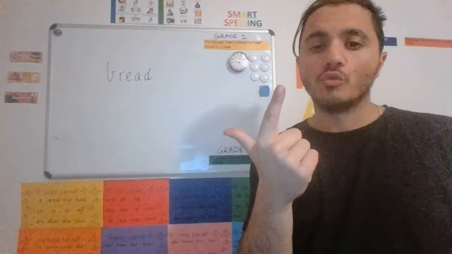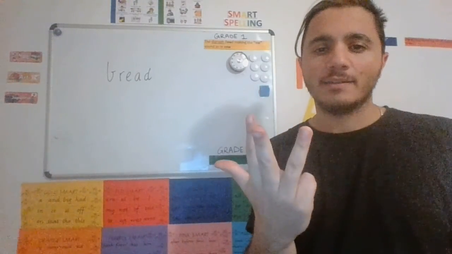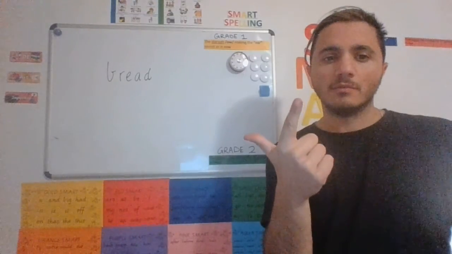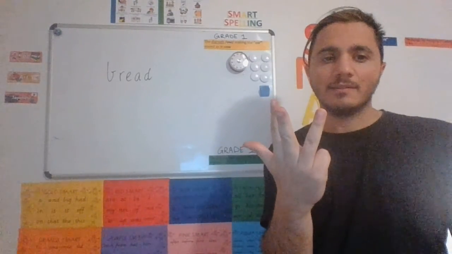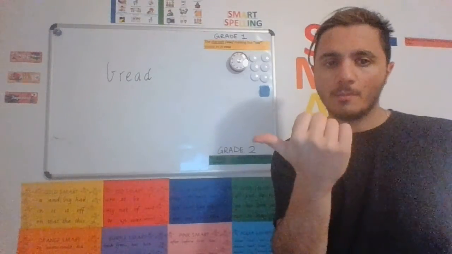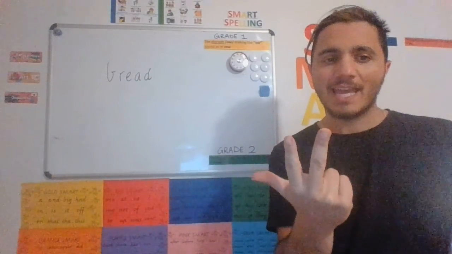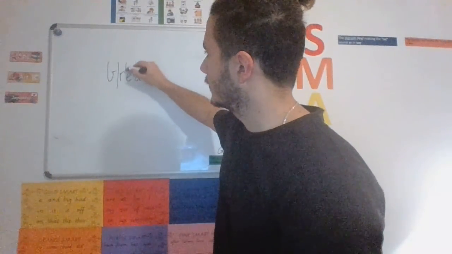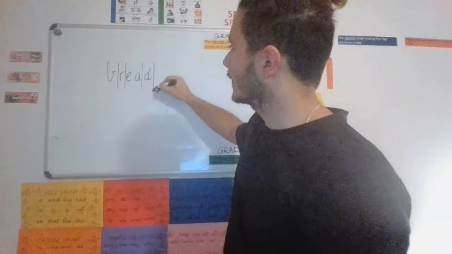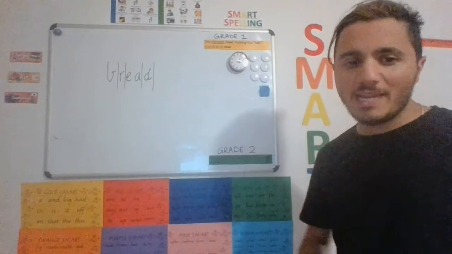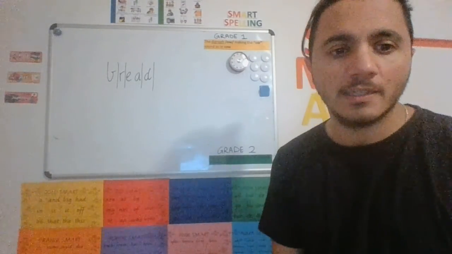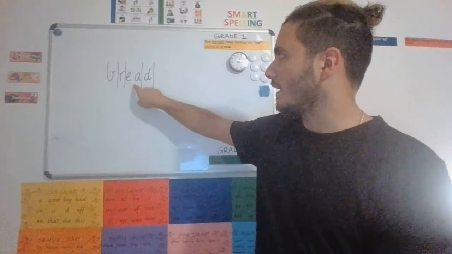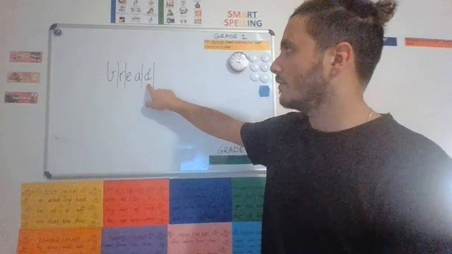We've got the sounds. Use our fingers for sounds, please. B, r, e, d. Do it with me, please, and use your fingers. B, r, e, d. Your turn. The letters in bread, we have B, R, E, A, D. Say them with me, please. B, R, E, A, D. Your turn.